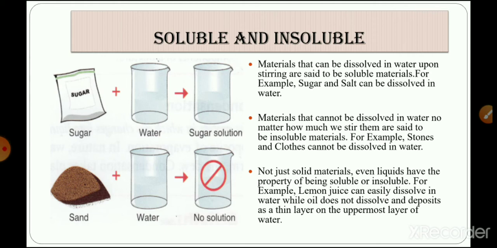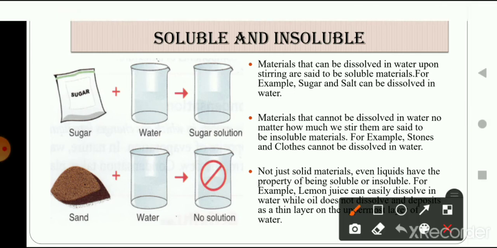So from the experiment we got to a conclusion that sugar is a soluble material. When we put sugar in the water, we will observe that the sugar gets totally dissolved in the water, whereas if we put sand in the water, we will see that the sand is not dissolving in the water, and it will settle down at the bottom of the water. So that is insoluble in water. I hope this concept is clear to you.